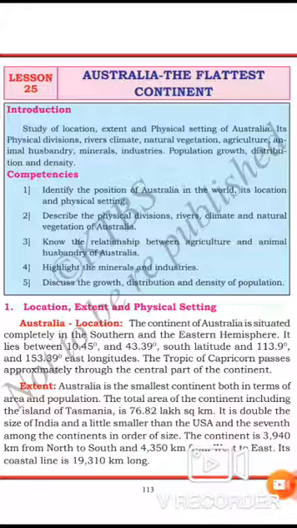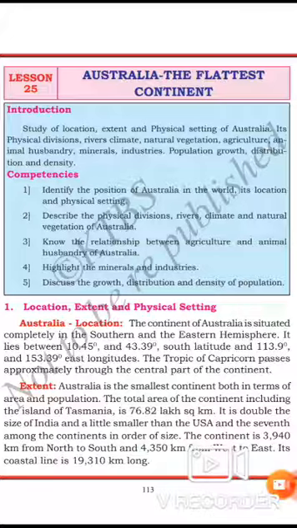High temperature prevails throughout the year in a large part of the continent. A cold ocean current, that is, the ocean current along the western coast, has made Western Australia a hot desert. The northern areas experience a monsoon climate and the southern coast experiences a Mediterranean type of climate.